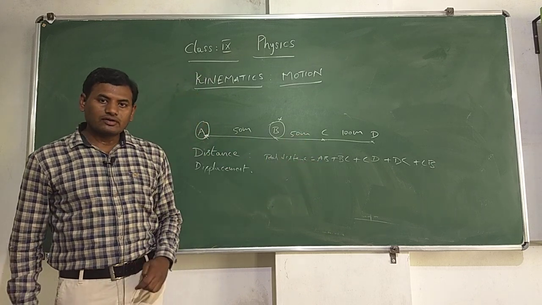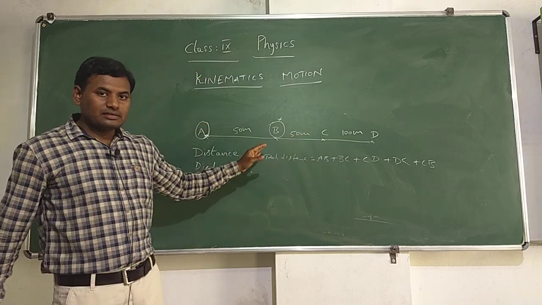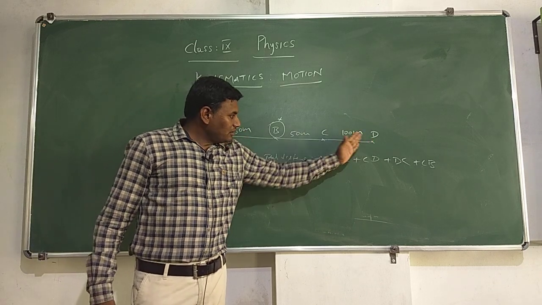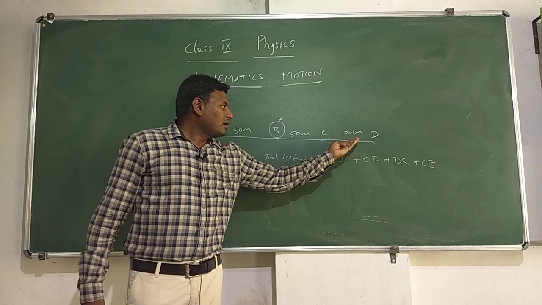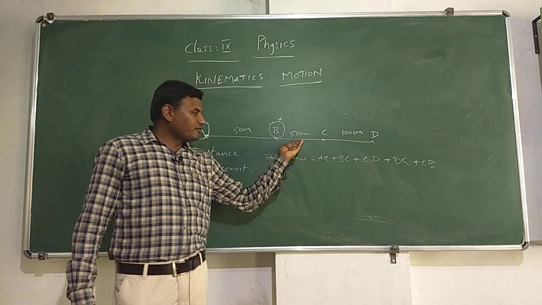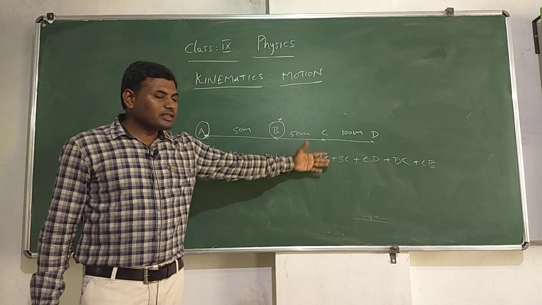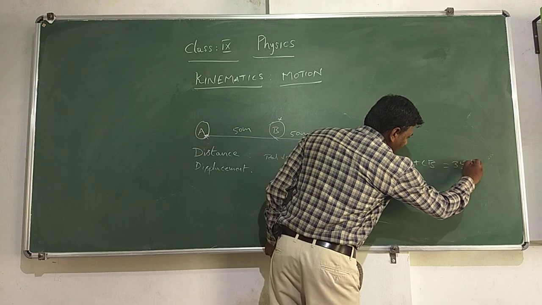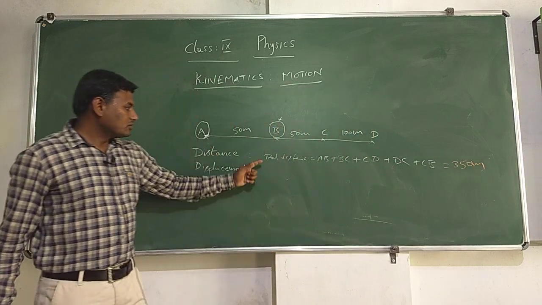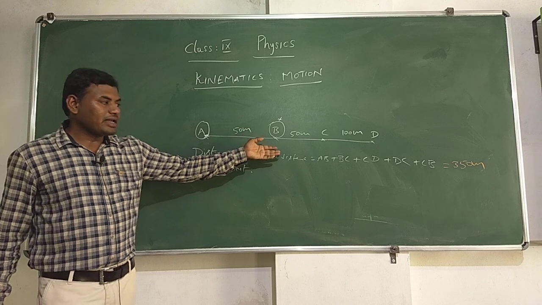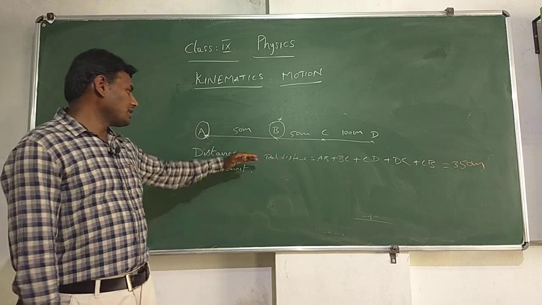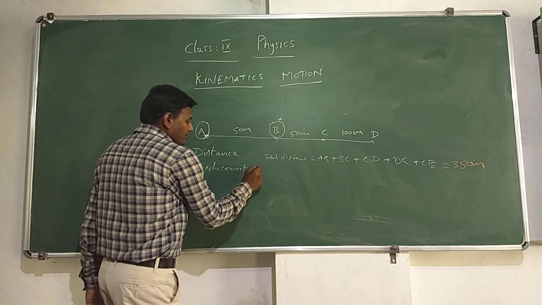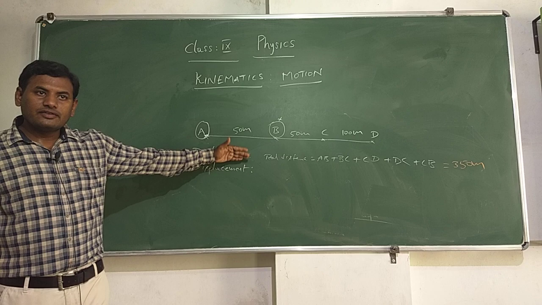So, what is the total distance covered by the object, or total length covered by the object? 50 plus 50, 100, 100 plus 100, 200, again back side in reverse direction, 200 plus 100, 300, 300 plus 50, 350. So, the total length of the path covered by an object is 350 here. So, we call that total length as distance. So, distance can be defined from this example as the total length of the path covered by an object. Now, we will see about displacement, another quantity. What is the difference between distance and displacement?